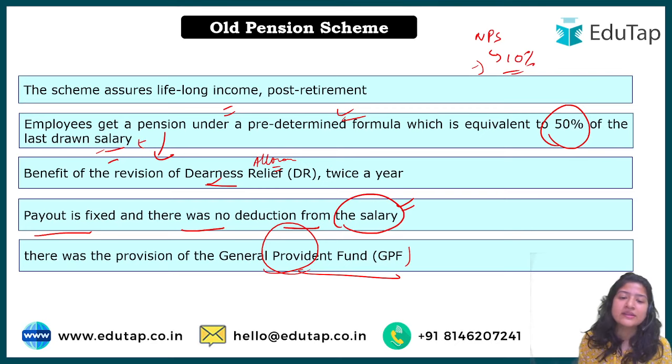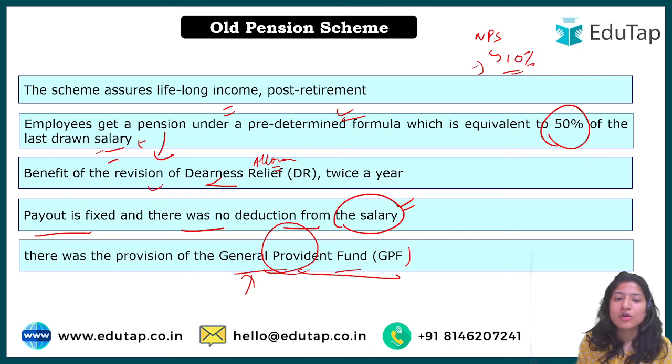So I was given this additional provision of general provident fund, where whatever saving I want to do, I can add in this general provident fund, and once I reach the retirement age, I'll get everything back along with the interest that will be given on it, right? So it would be like 50,000 fixed that I will get back as a pension by the government. Along with that, I will also have my additional saving that I have saved in general provident fund. Okay, so here it was actually a win-win situation.